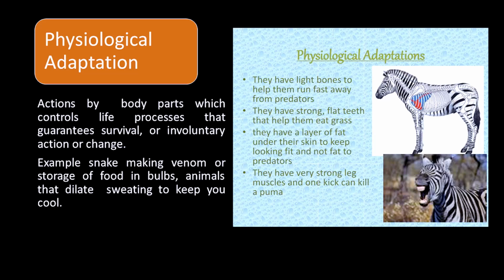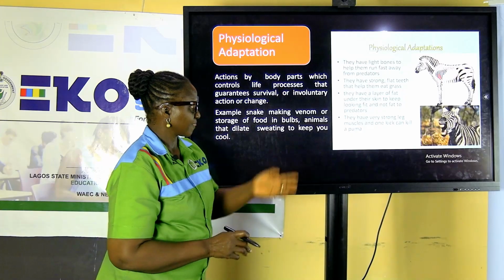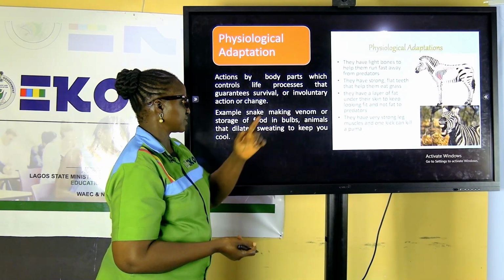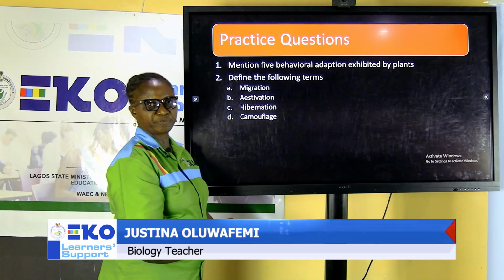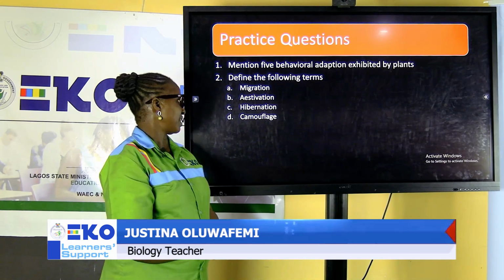Then lastly, they have strong leg muscles, and one kick can kill a puma, their predator, when they feel threatened. So these are features possessed by what? A zebra, that enables it to adapt to prevailing situations in the environment.